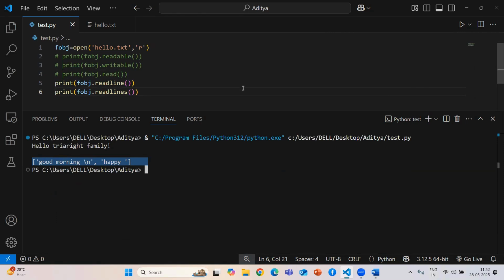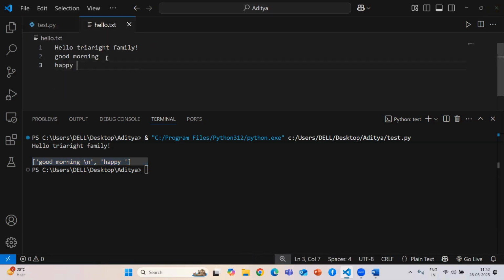Now before we see the next access mode, Python gives you one method to know about your file pointer. If you see here, I am targeting some character and some blinking will be there. This is called your file pointer.